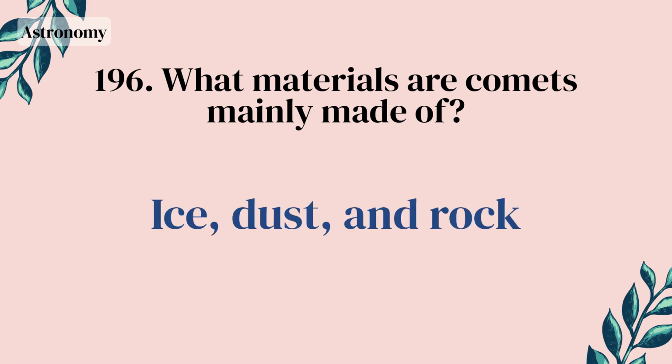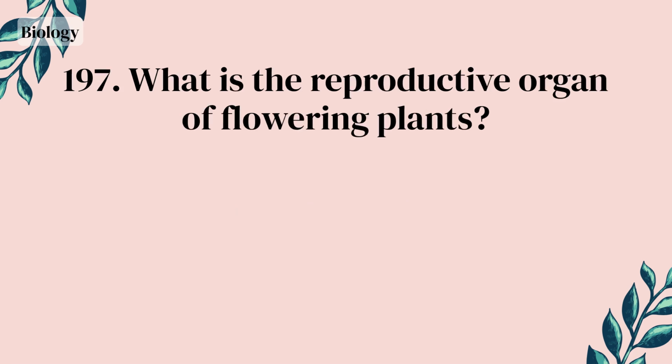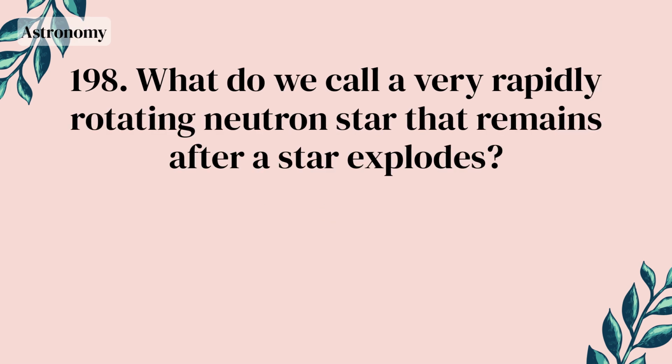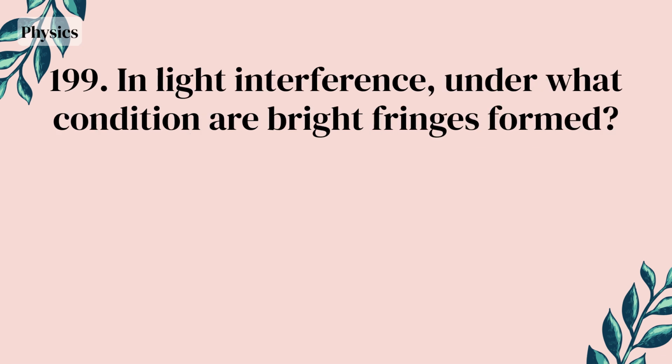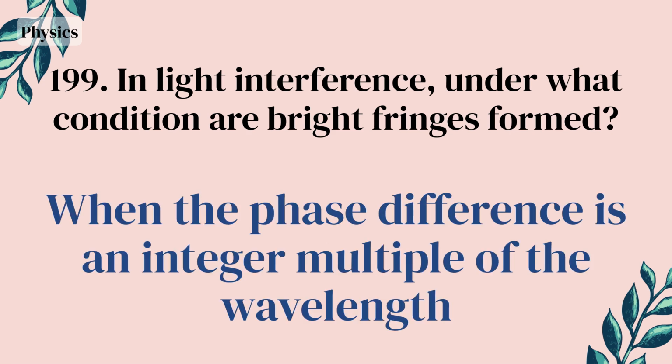Ice, dust, and rock. What is the reproductive organ of flowering plants? The flower. What do we call a very rapidly rotating neutron star that remains after a star explodes? Pulsar. In light interference, under what condition are bright fringes formed? When the phase difference is an integer multiple of the wavelength.